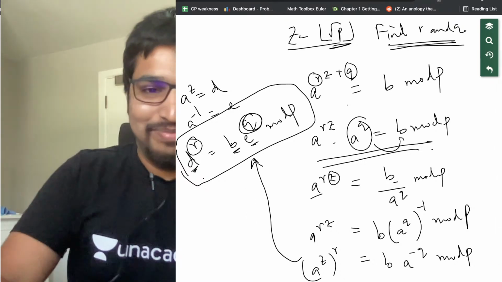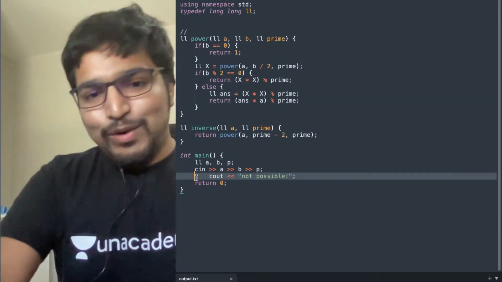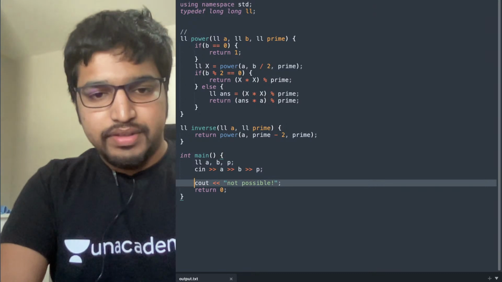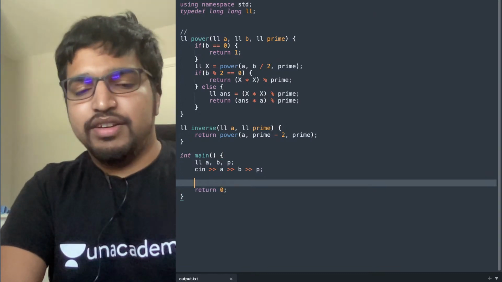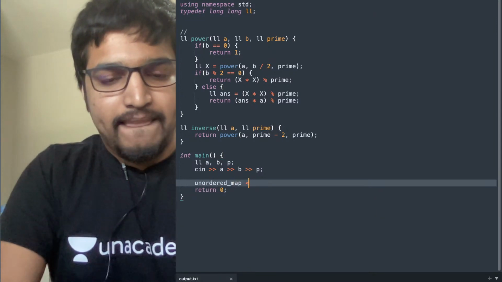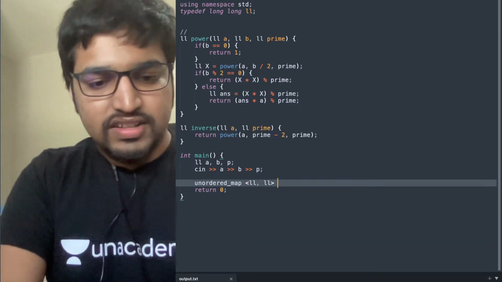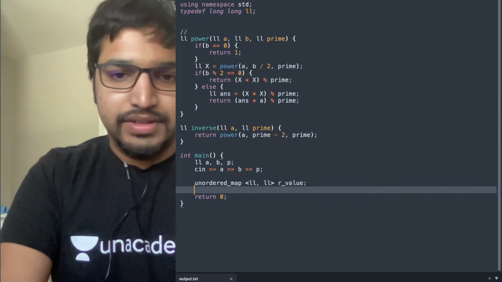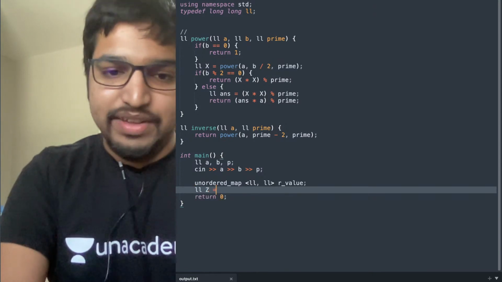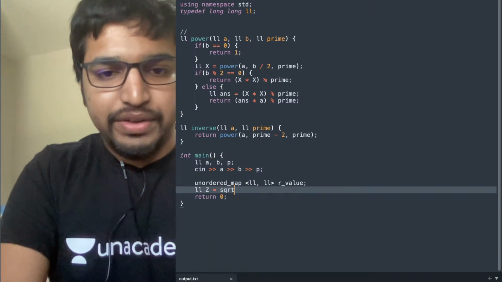And I'll code it to you how. I'll just tell you how to do it very easily. I'll code it and then I'll show it to you, okay? You need to be familiar with unordered maps here. Like, you don't need to be very familiar, you just need to know what it does. LL comma LL, R value. Okay. Now for, let's take first what Z is. LL Z equals square root of P.